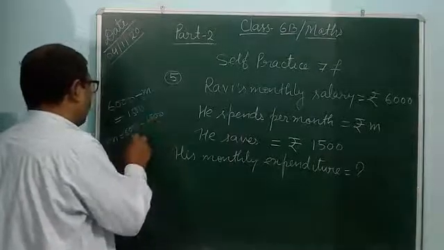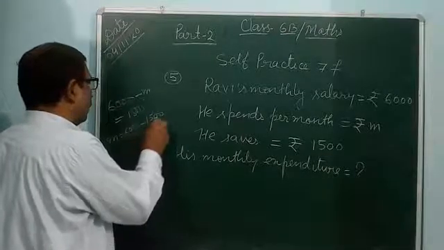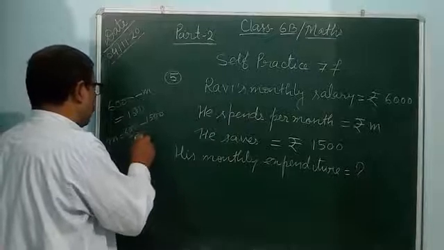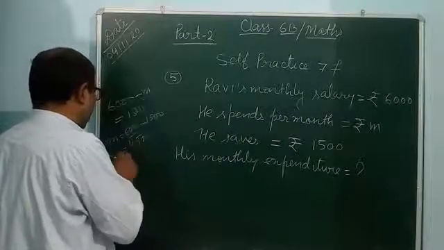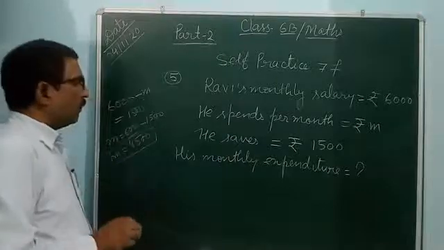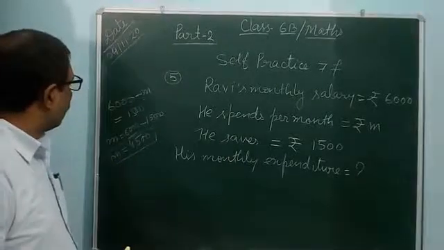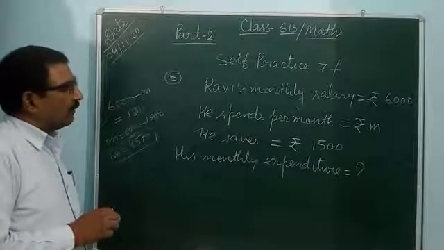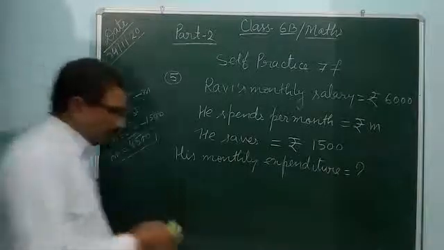So it will be 4,500. M is equal to 4,500. It means he spends per month 4,500, his monthly expenditure.